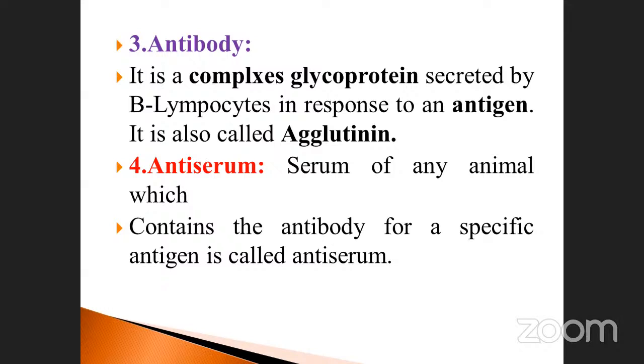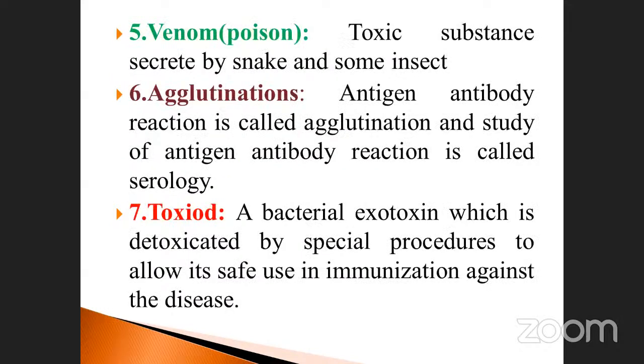Okay, antiserum. We go to the next one, venom. Venom is the poisonous, otherwise called toxic, substance secreted by snakes and also some insects. Even in the sea, there are octopus and jellyfish; jellyfish also has venom or poisonous substances. Take the example of scorpion, and also some reptiles, which have poison. Particularly a snake is very dangerous.